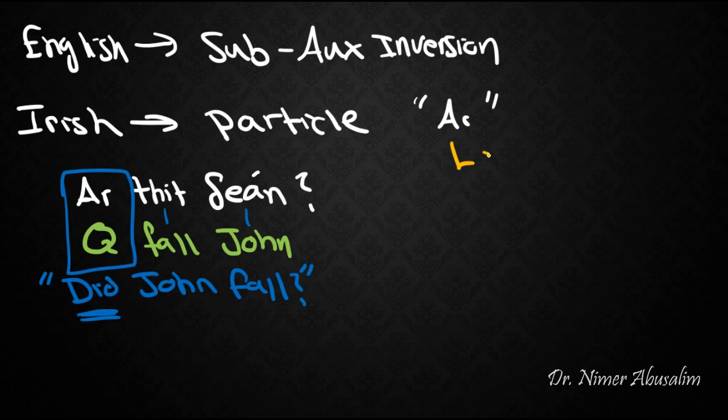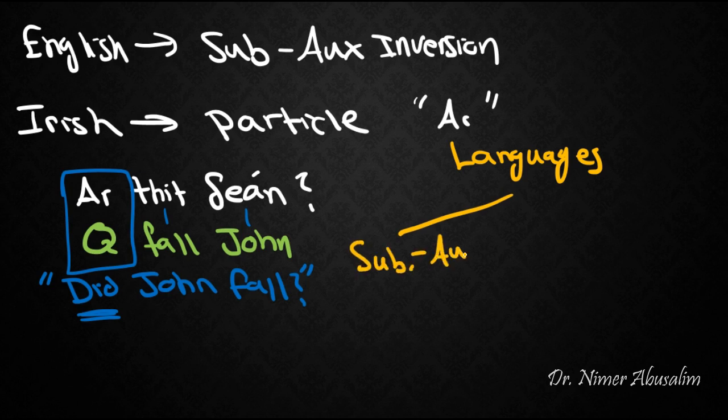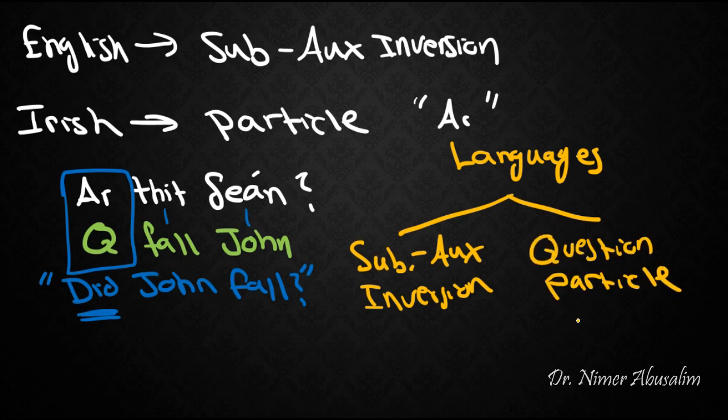Therefore, so far we can say that languages have two different methods to form a yes-no question. One is subject-aux inversion, and the other is the use of a question particle. So if the language does not have a dedicated question particle, then it might resort to subject-aux inversion.